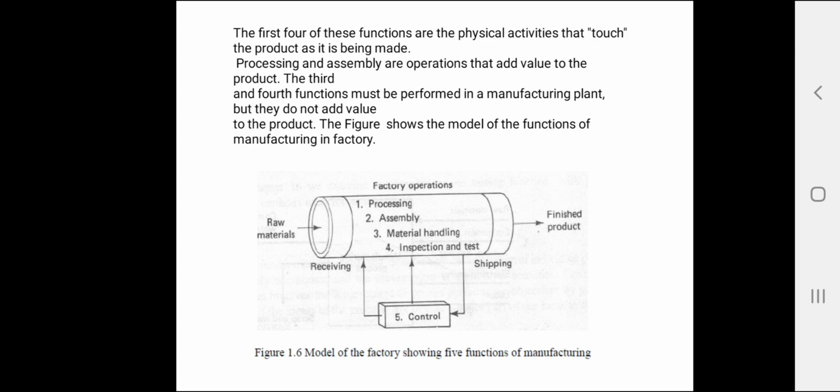And one more function, operations to enhance physical properties, do not perceptibly change the physical geometry of the work part. Instead, the physical properties of the material are improved in some way. Heat treatment operations to strengthen metal parts and pre-shrinking used in the garment industry are examples of this category. They are not changing the geometry, but they are changing its properties.